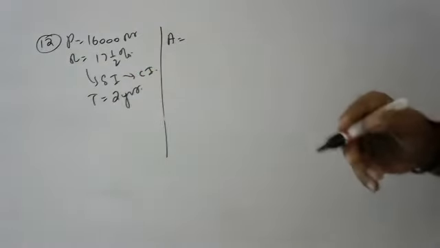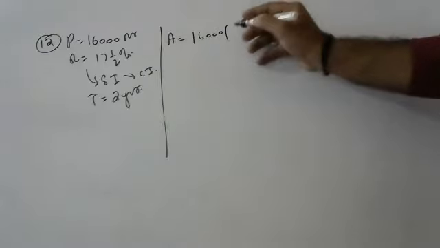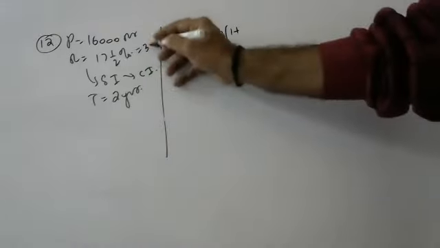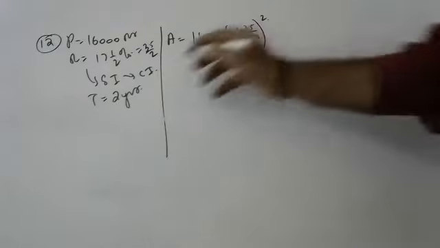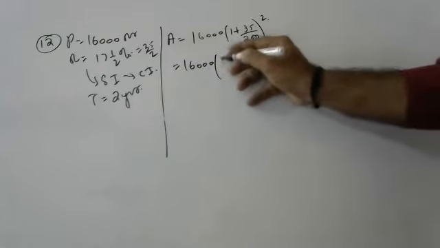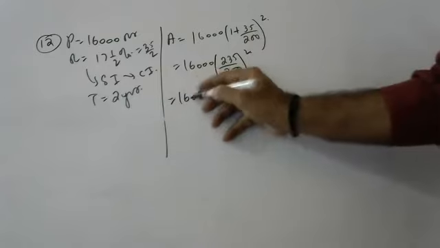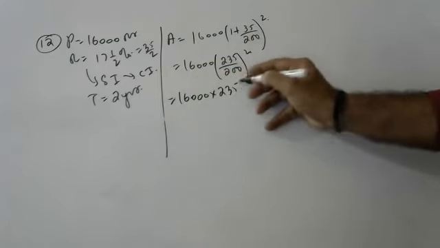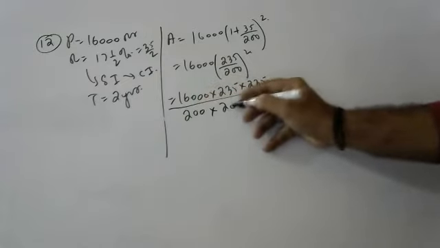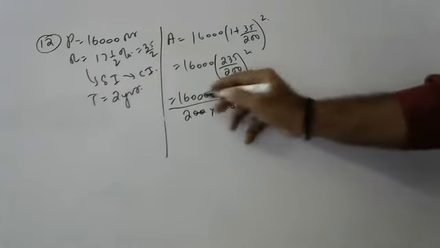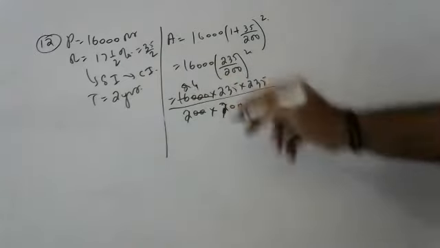Harsha, tell. Sir, 16,000 into (2 plus 1 by 2), sir. 16,000 into 35 by 2, sir. 35 by 200 whole to the power of 2. Keep saying: 16,000 into (235 by 200) whole square. 16,000 into 235 into 235 by 200 into 200, sir. 3 zeros cancel. 2 eights are 16, 2 ones are 2, 2 fours are 8, the answer is